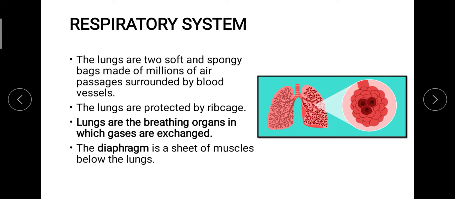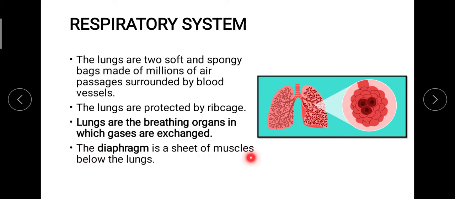So for that particular exchange, the site required is this balloon-like site, and this site is surrounded by the blood vessels because of which the exchange is possible. Now what is the next thing? It is connected with the rib cage, that is our skeletal system. We have discussed in the skeletal system that the rib cage is the protective part which will protect the lungs, and these organs are the breathing organs where the exchange of gases will take place.